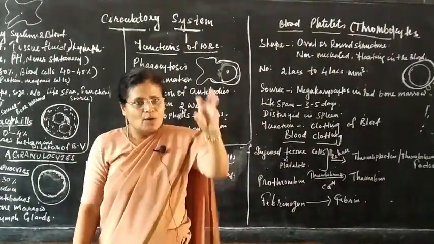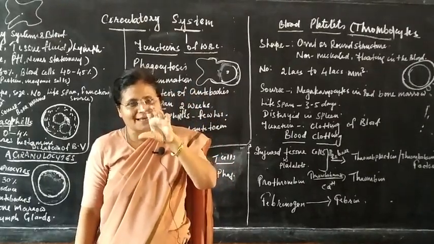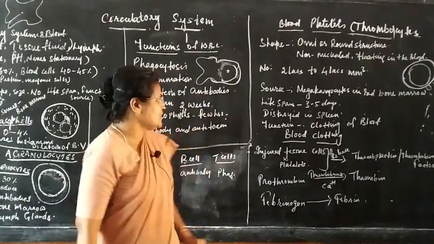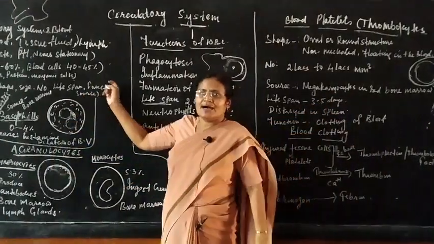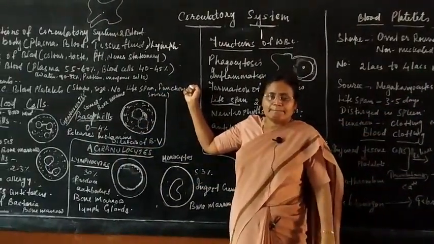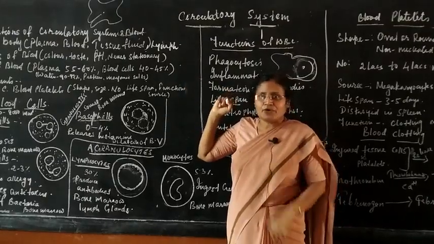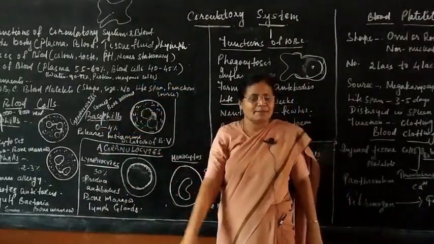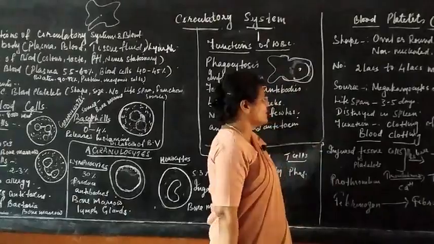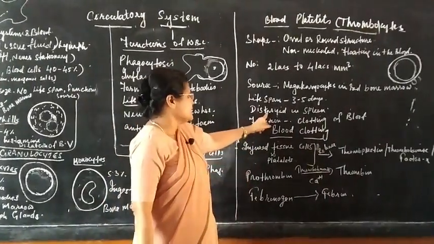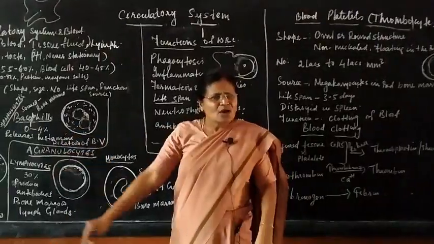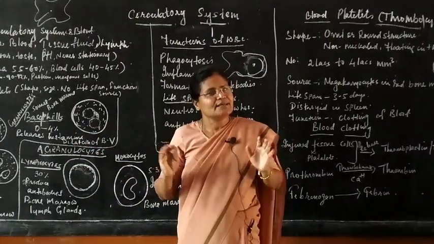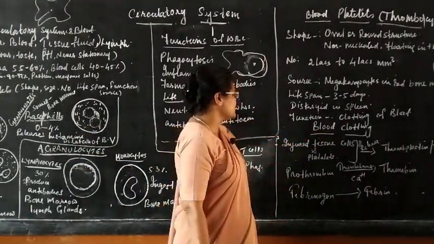Red bone marrow means the red colored substance inside the bone. Lifespan of platelets is 3 to 5 days. Here it is just 2 weeks, but neutrophils live only for a few hours. RBC lives the longest among all the blood cells, that is 120 days. Blood cells are normally destroyed in liver and spleen. Platelets are destroyed in spleen.